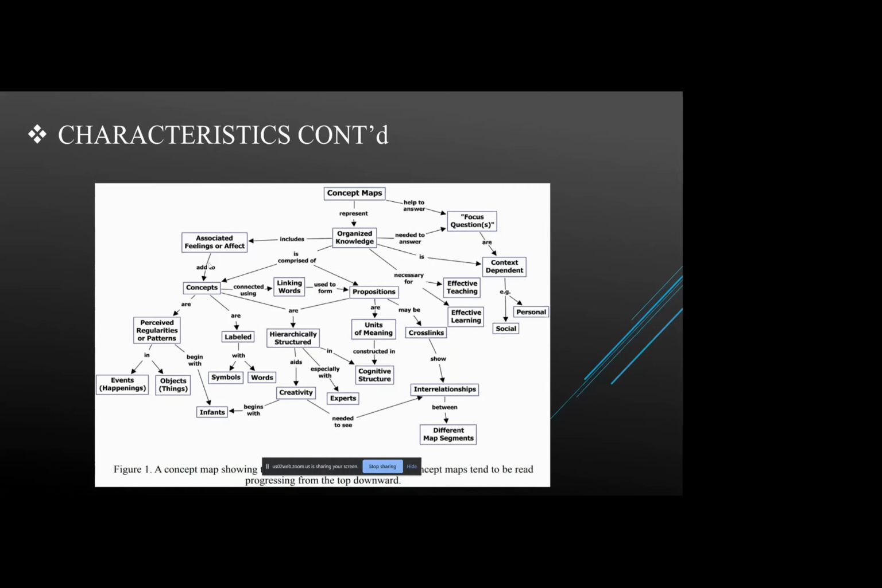We can also include a few examples, normally not included in ovals or boxes, since they are specific events or objects and do not represent concepts. So this is how a concept map looks.